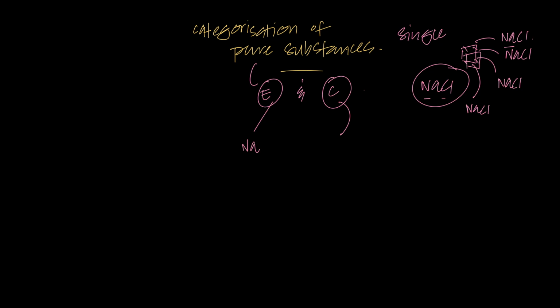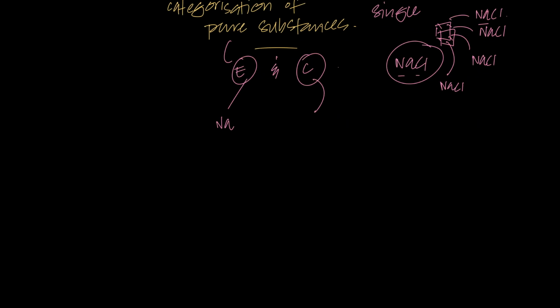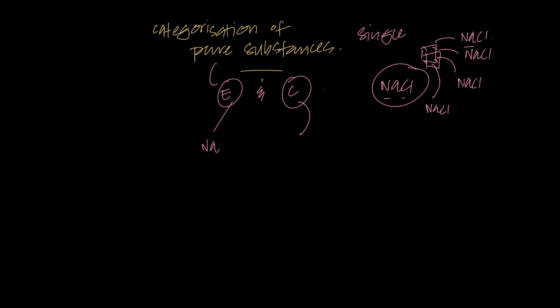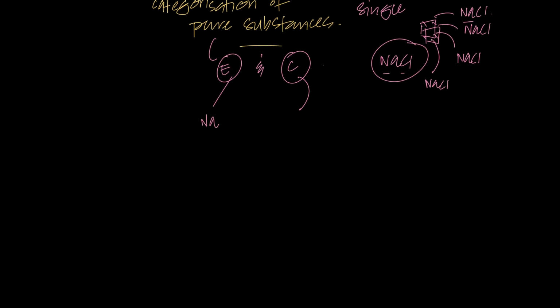As long as it's a single element or a single compound you're talking about, both are pure, right? So if I talk about the categorization of pure substances, that means I want to talk about the categorization of elements, and the categorization of compounds.